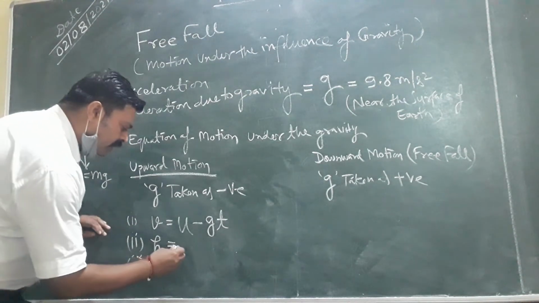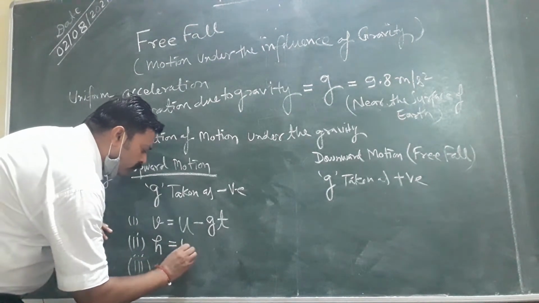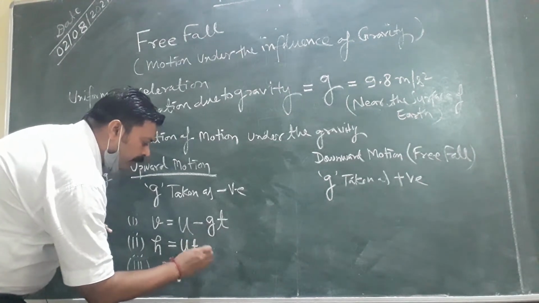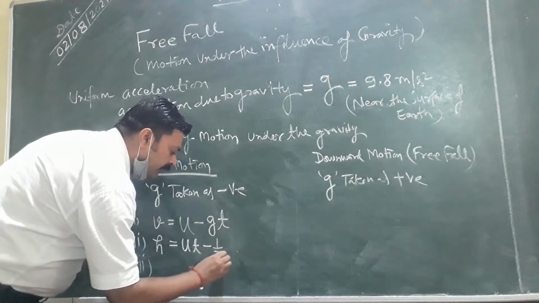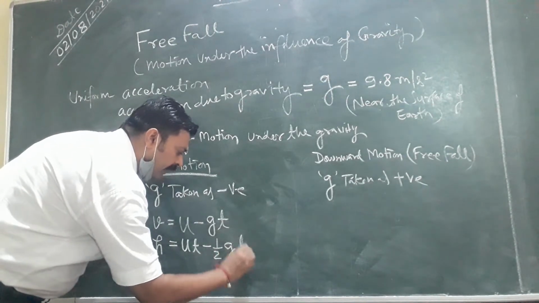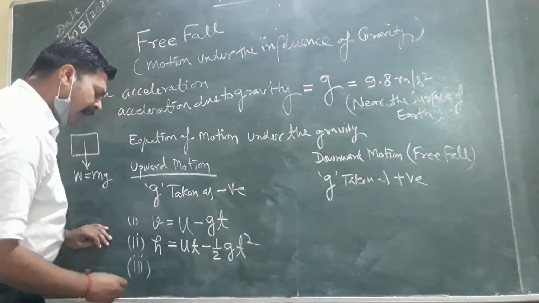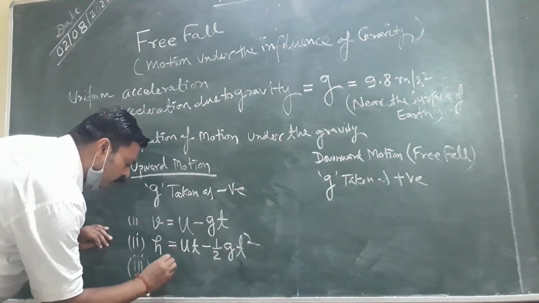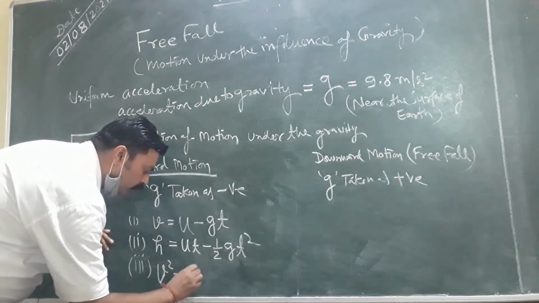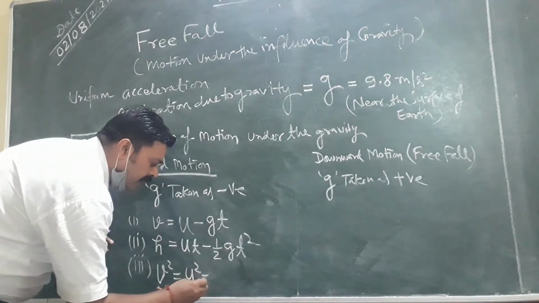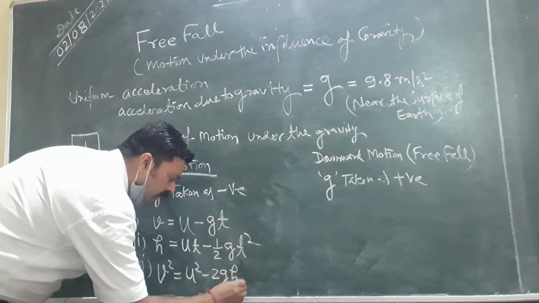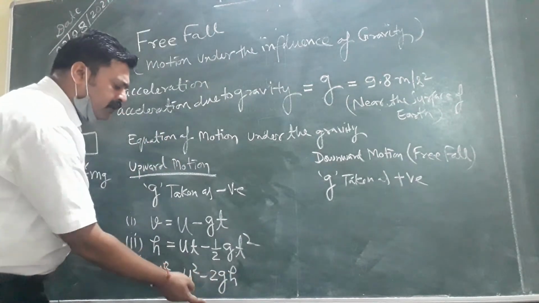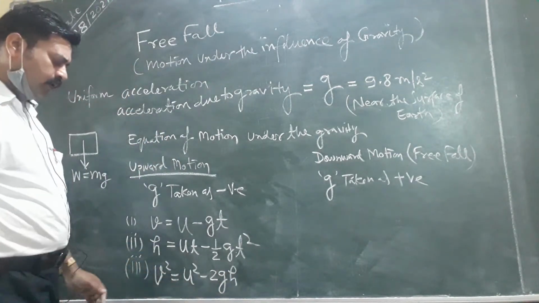H means height. S equals ut plus, replaced by minus, half a replaced by g and t square. And the last one is v square equals u square minus 2gh, as 2as, a replaced by g, s replaced by h.